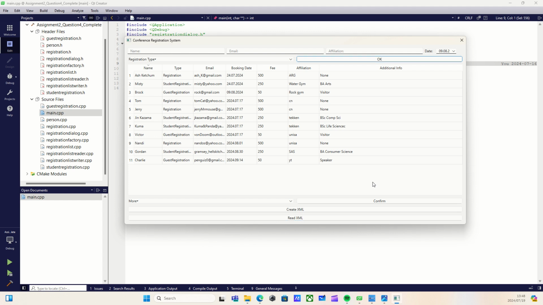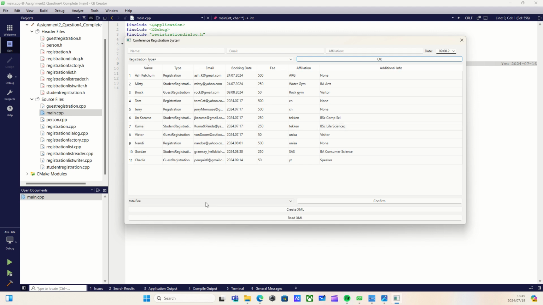There we go. We can go down to the More section, and let's click on Add Registration and go to Confirm. It directs us to use the UI above to register a user. If we go to is registered and we pass in a name, in this case I'm going to go with Kuma. Okay, and then we can see attendee Kuma is registered, and as we see, Kuma is right here.